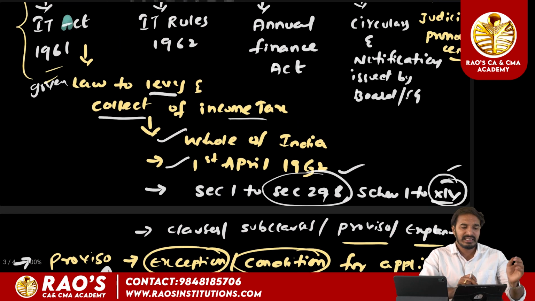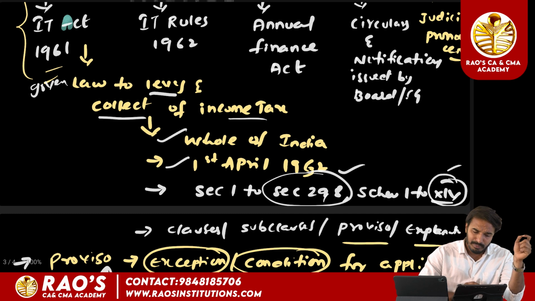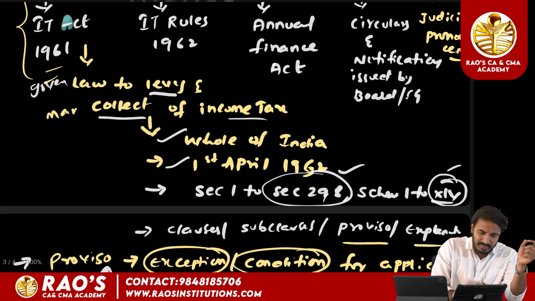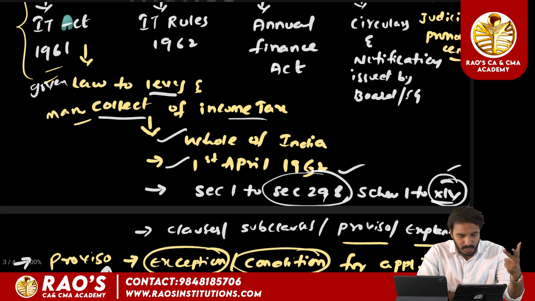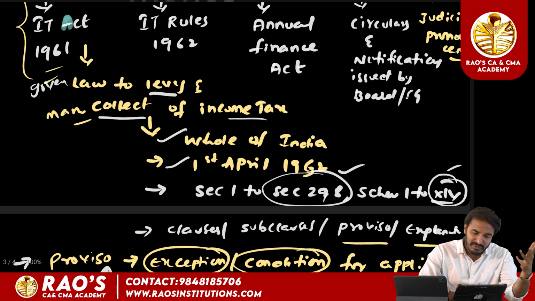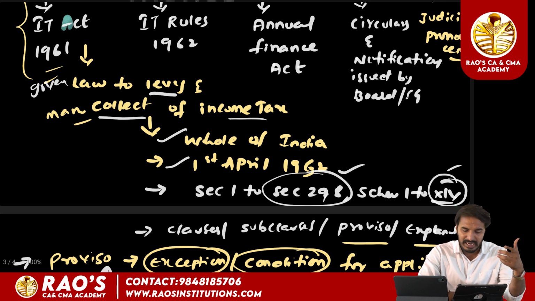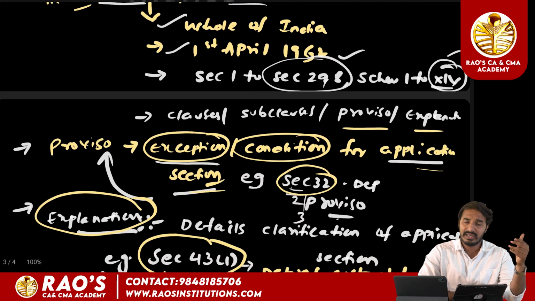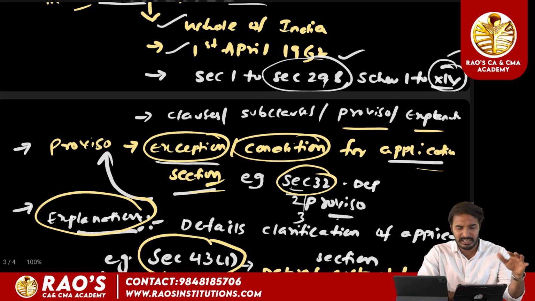The Income Tax Act 1961 is the governing law to levy income tax and to lay down the manner in which it needs to be collected. It extends to the whole of India. It has applied in India from 1st April 1962 and consists of nearly 298 sections and 14 schedules. It also consists of several clauses, subclauses, paras and subparas, provisos and explanations.